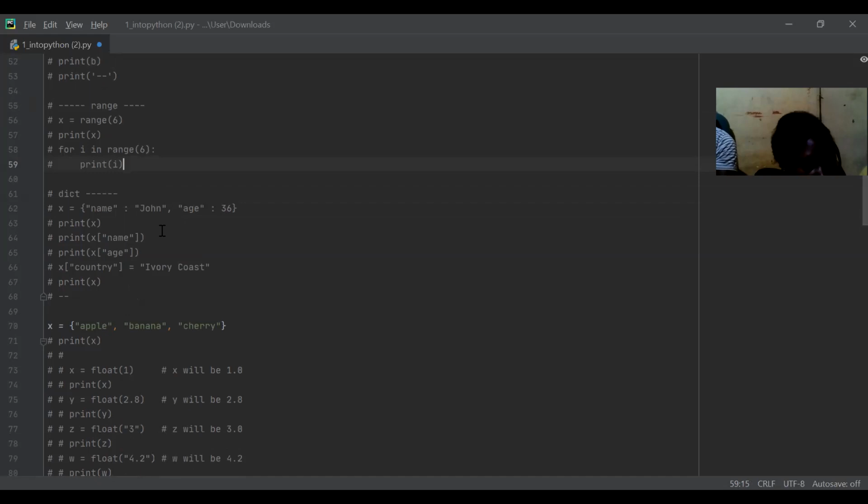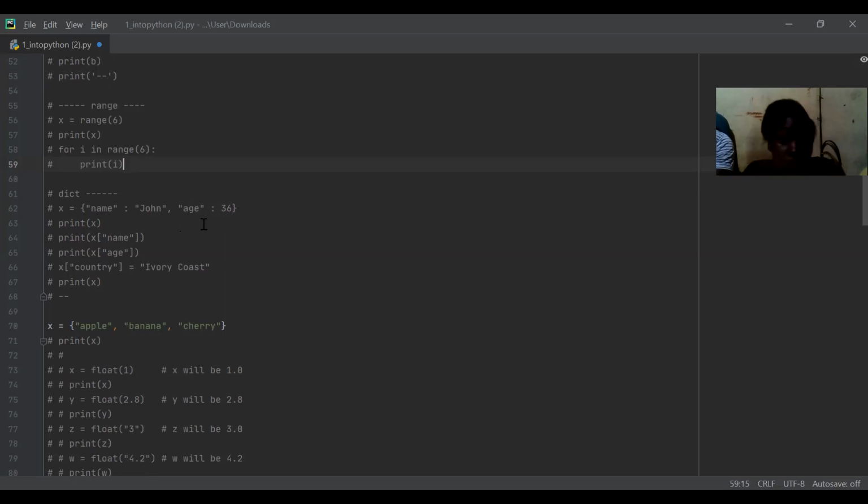Now, let's speak about a new variable. When we spoke about int and double, each has its own name. Here, it doesn't have its own name. The reason is that we can change this variable. What do I mean by that? We have here x. X contains name, which is John, and age, which is 36. When I print x, it will print me the name, which is John, and the age, which is 36.